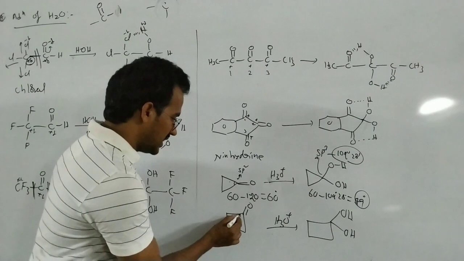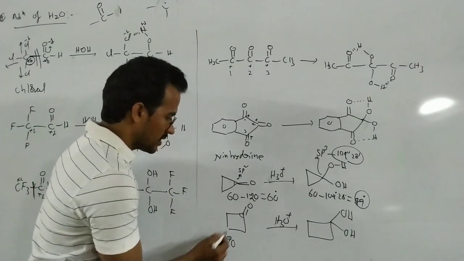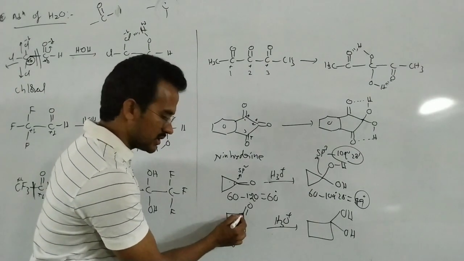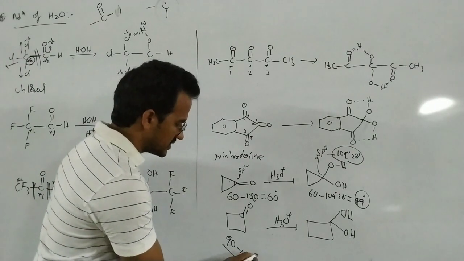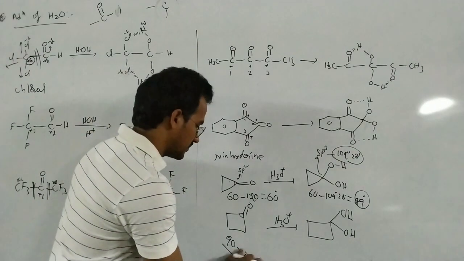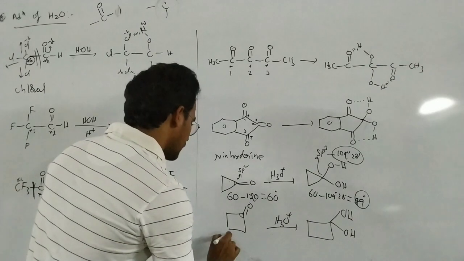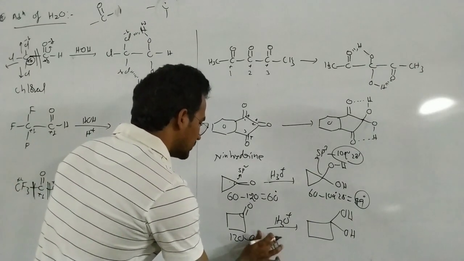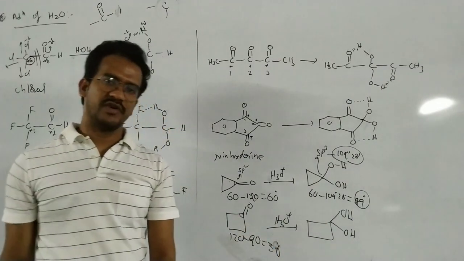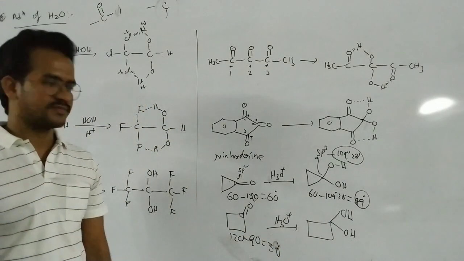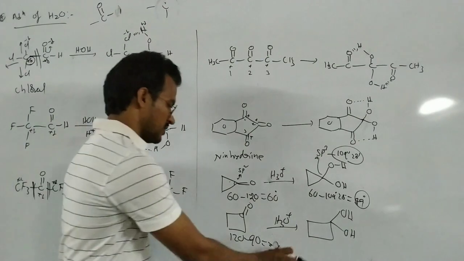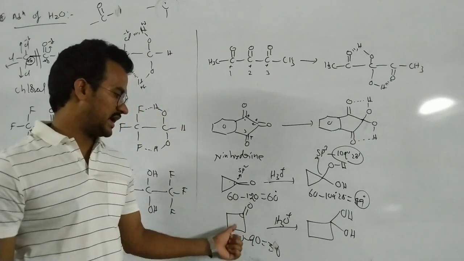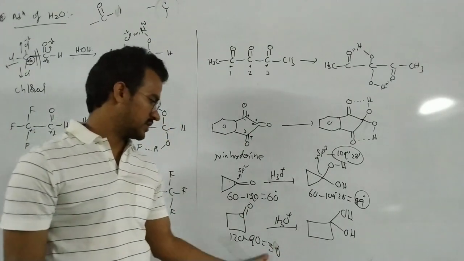And next here, internal angle 90. Here the sp2 carbon angle is 120, so the difference is 30. 120 minus 90 equals 30 degrees difference. Because sp2 carbon is 120 and internal angle is 90.